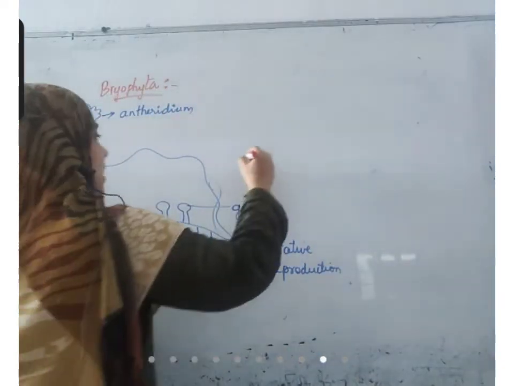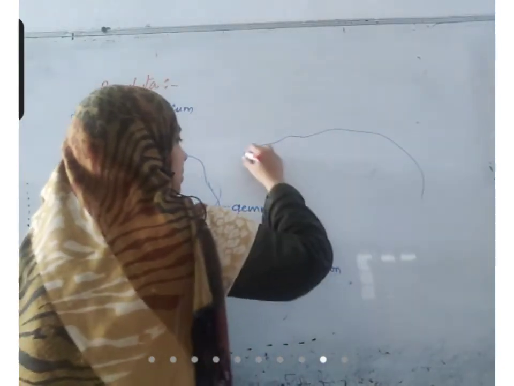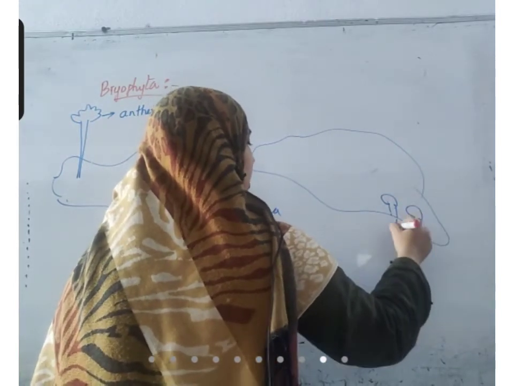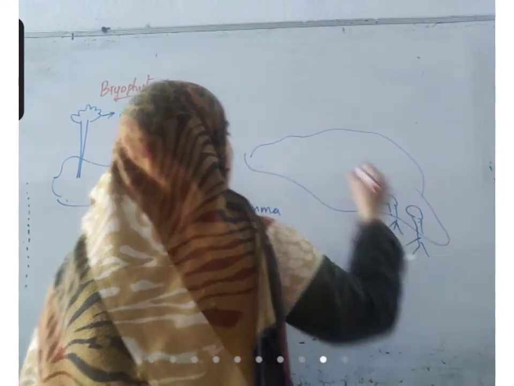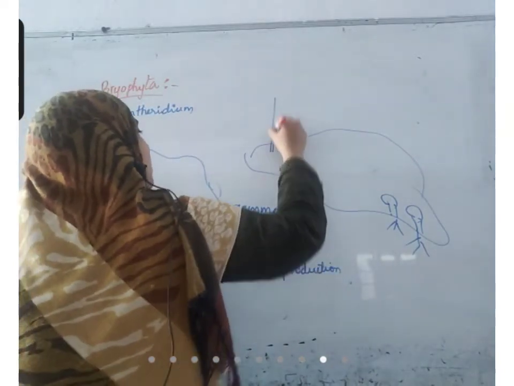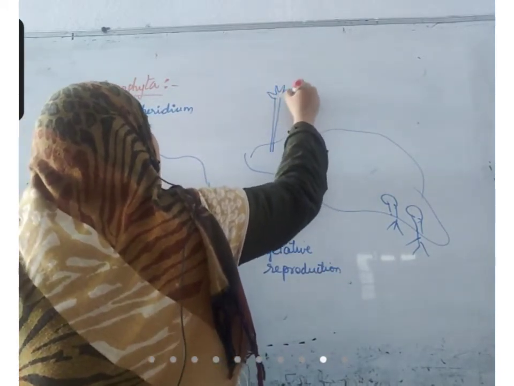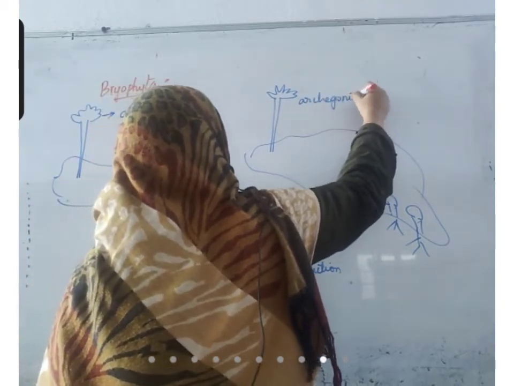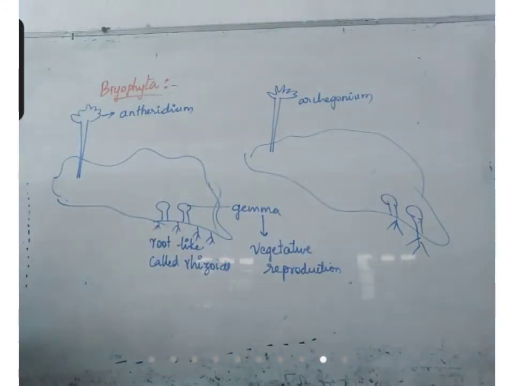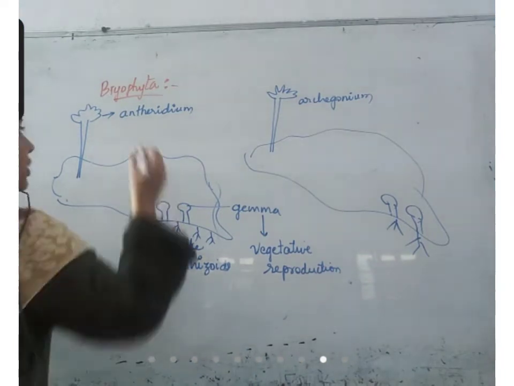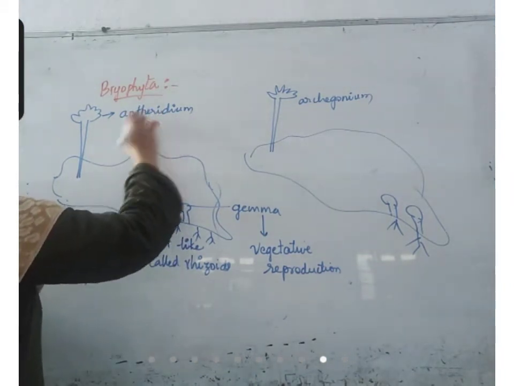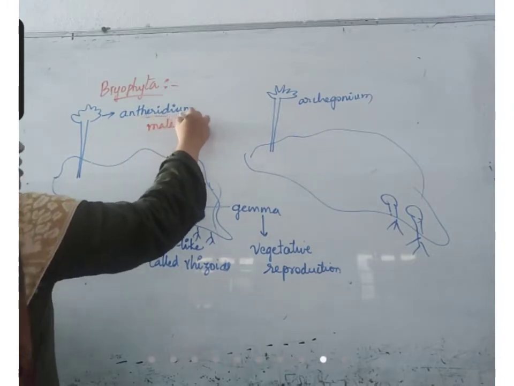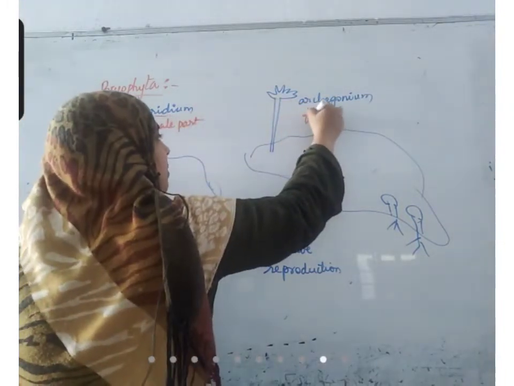And same like a male plant, the female plant also has the same parts: gemmae will grow and rhizoids are there. Here, instead of antheridium, archegonium will grow. Okay, what are this antheridium and archegonium? This is the male part of the plant. This is the female part.